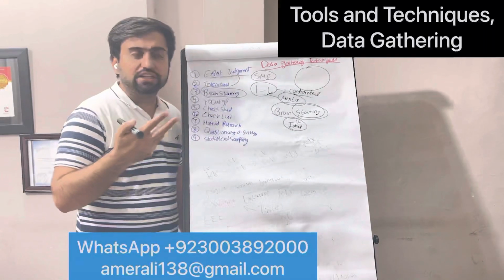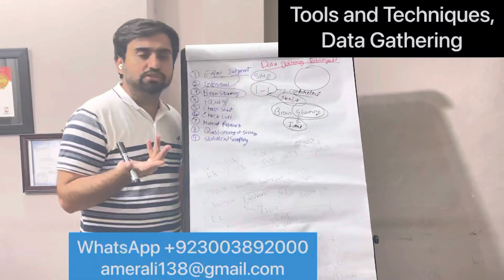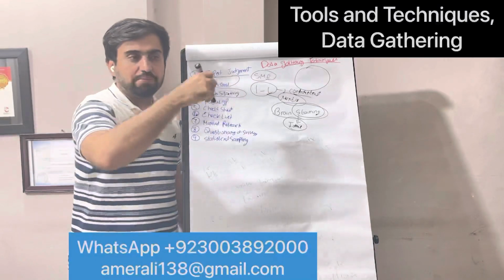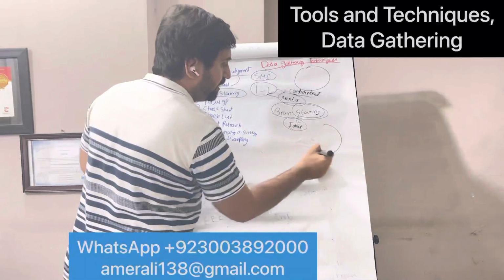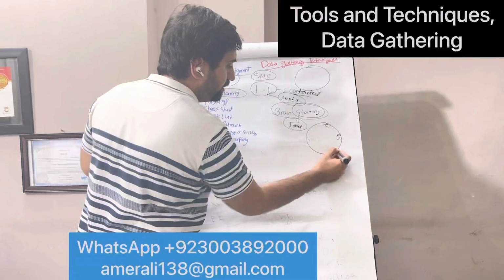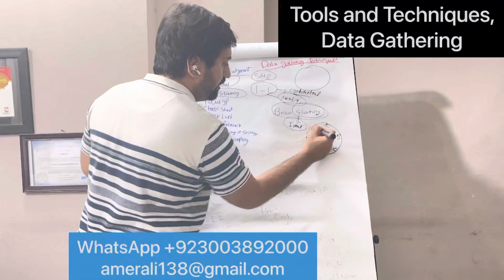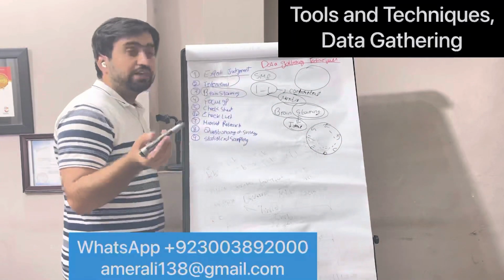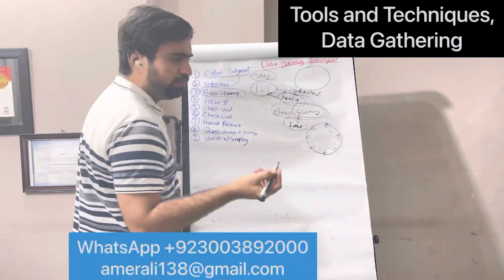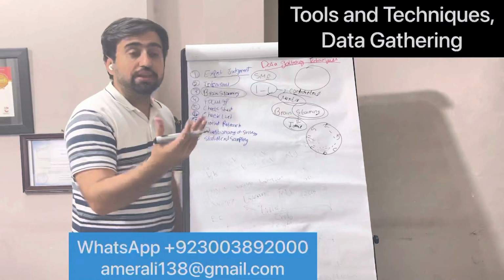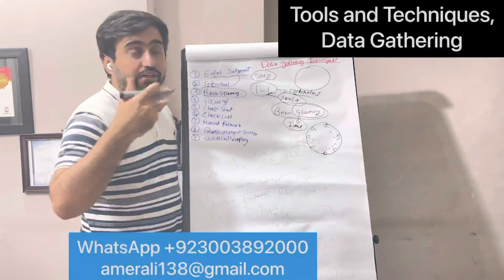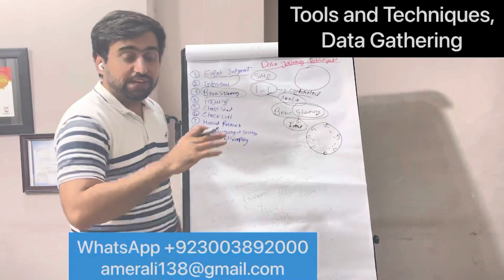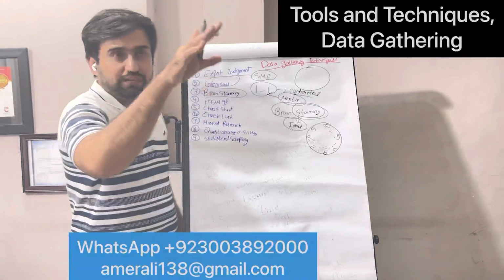If the ideas are generated in a random way, that is free-form brainstorming. If people are sitting in a circle and giving ideas one by one, for example A, B, C, D, E, F, G, that is round robin. Then we have brain writing, a type of brainstorming. We give a specific time in which people write down ideas. They can write the ideas before the workshop, or within the workshop we give them some time and they write their ideas on sticky notes, then we categorize them.